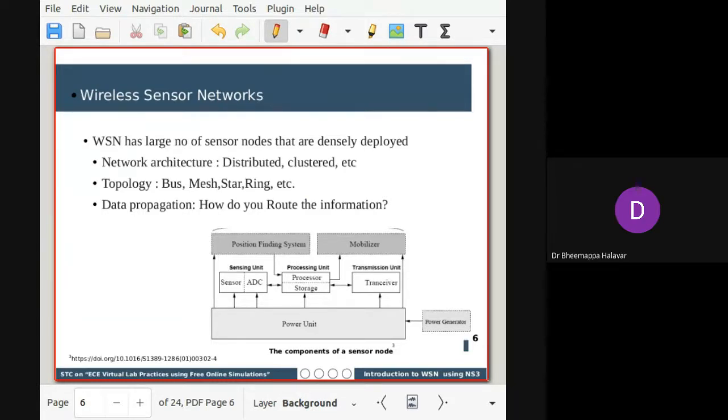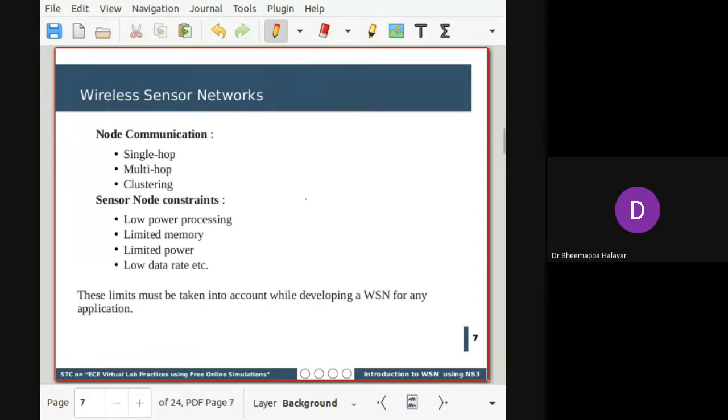Next, moving on to how do these nodes communicate? What we have seen, just now, cluster based. A node can communicate directly to the base station. That is, the node is directly communicating to the base station. That time it's a single hop communication.